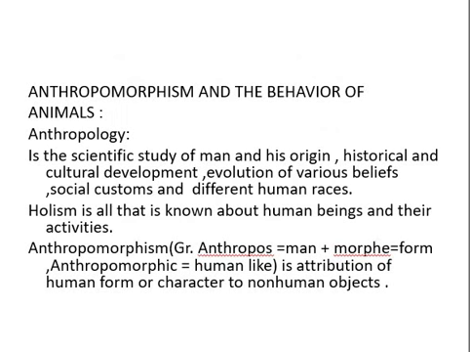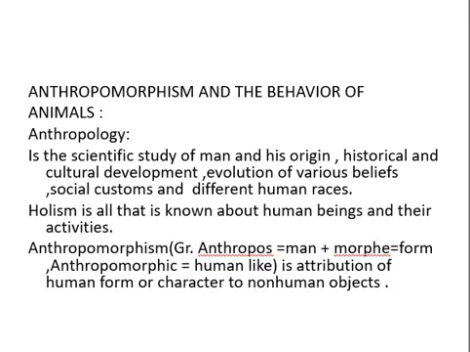Anthropomorphism and the behavior of animals. Anthropology is the scientific study of man and his origin, historical and cultural development, evolution of various beliefs, social customs, and different human races. Holism is all that is known about human beings and their activities.